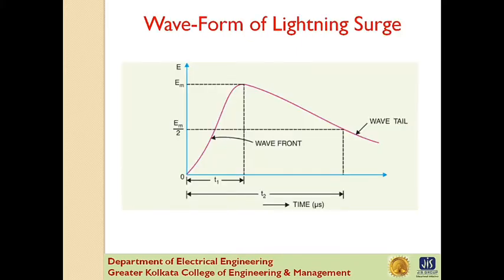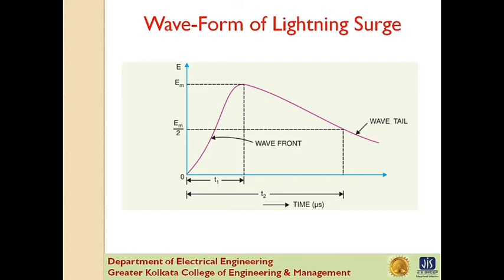Now this figure shows a waveform of a typical lightning surge. The voltage buildup is taken along the y-axis and the time along the x-axis. It may be seen that lightning induces a steep wavefront. The steeper the wavefront, the more rapid is the buildup of voltage at any point in the network. In most cases, this buildup is comparatively rapid, being of the order of 1 to 5 microseconds.